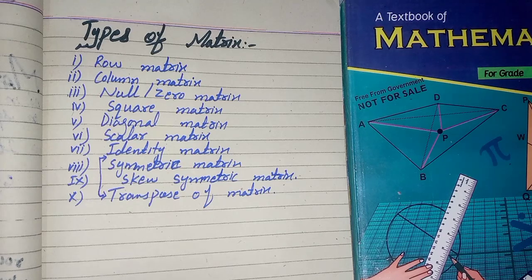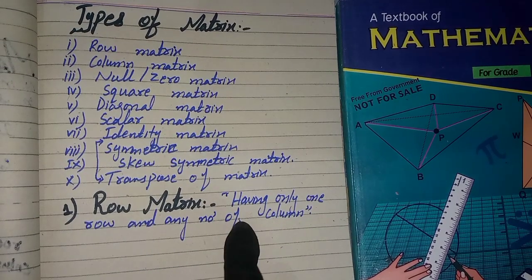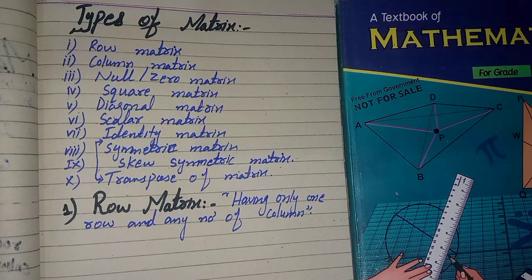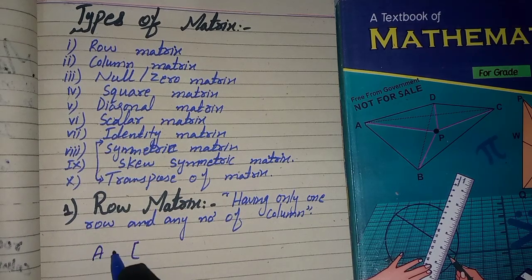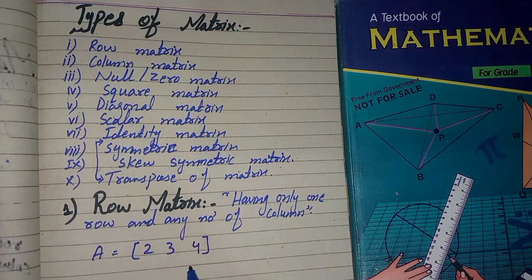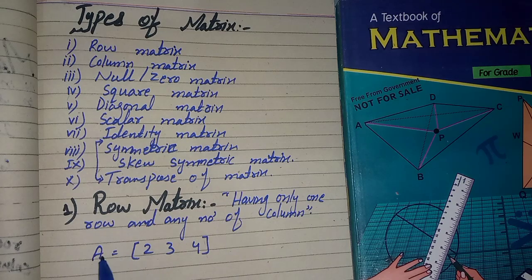Row matrix. What is a row matrix? A matrix having only one row and any number of columns is called a row matrix. For example, matrix A is 2, 3, 4. This is called a row matrix. Here the row is 1 and the columns are 1, 2, 3. This matrix has only one row, so this is a row matrix.